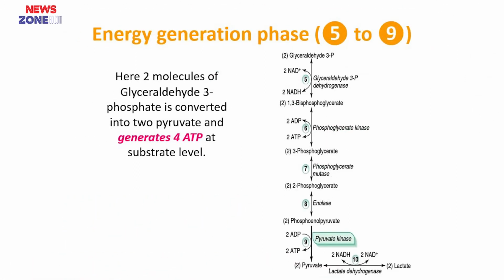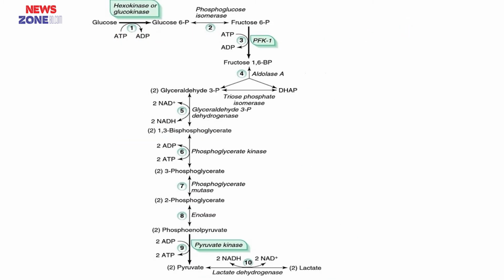Step 5. In step 5, conversion of dihydroxyacetone phosphate to glyceraldehyde 3-phosphate occurs. Here the enzyme is an isomerase, triose phosphate isomerase, as dihydroxyacetone phosphate and glyceraldehyde 3-phosphate are functional isomers of each other. So, we get 2 molecules of glyceraldehyde 3-phosphate which will enter the next step. So, these 5 steps are known as the energy investment phase.